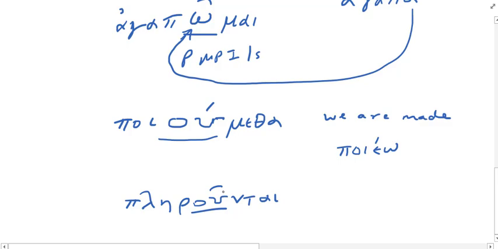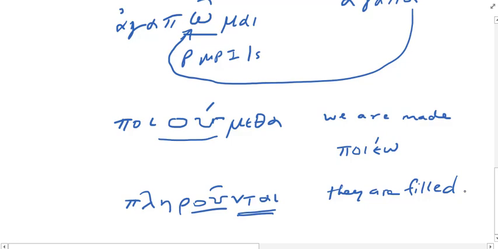And here I should get my circumflex. How will we translate this? -ntai is who? Third plural, so they. It's not active. Let's make it passive. Are filled. Okay, so they are filled.